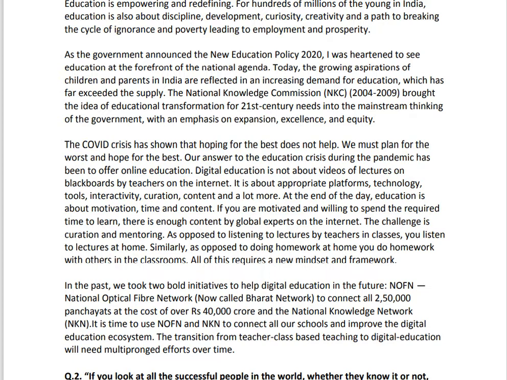It is about appropriate platform, technology, tools, interactivity, curation, content, and a lot more. At the end of the day, education is about motivation, time, and content. If you are motivated and willing to spend the required time to learn, there's enough content by global experts on the internet.